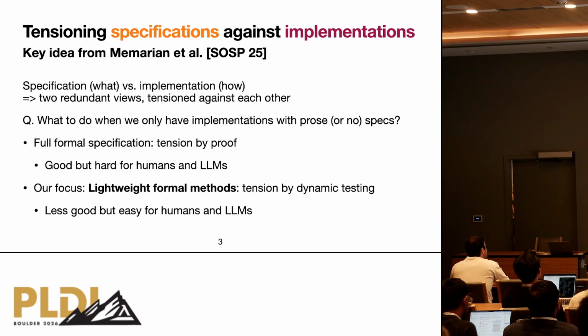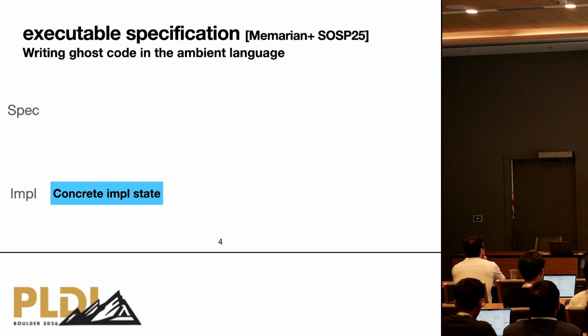And that brings us to thinking about combining lightweight formal methods and LLMs. This can be tensioned by testing, and by the nature of testing, obviously the guarantee is going to be less strong. But still, it is easy to do. So why don't we do this? Basically, in this talk, we focus on the executable specification proposed by Memarian et al. last year.